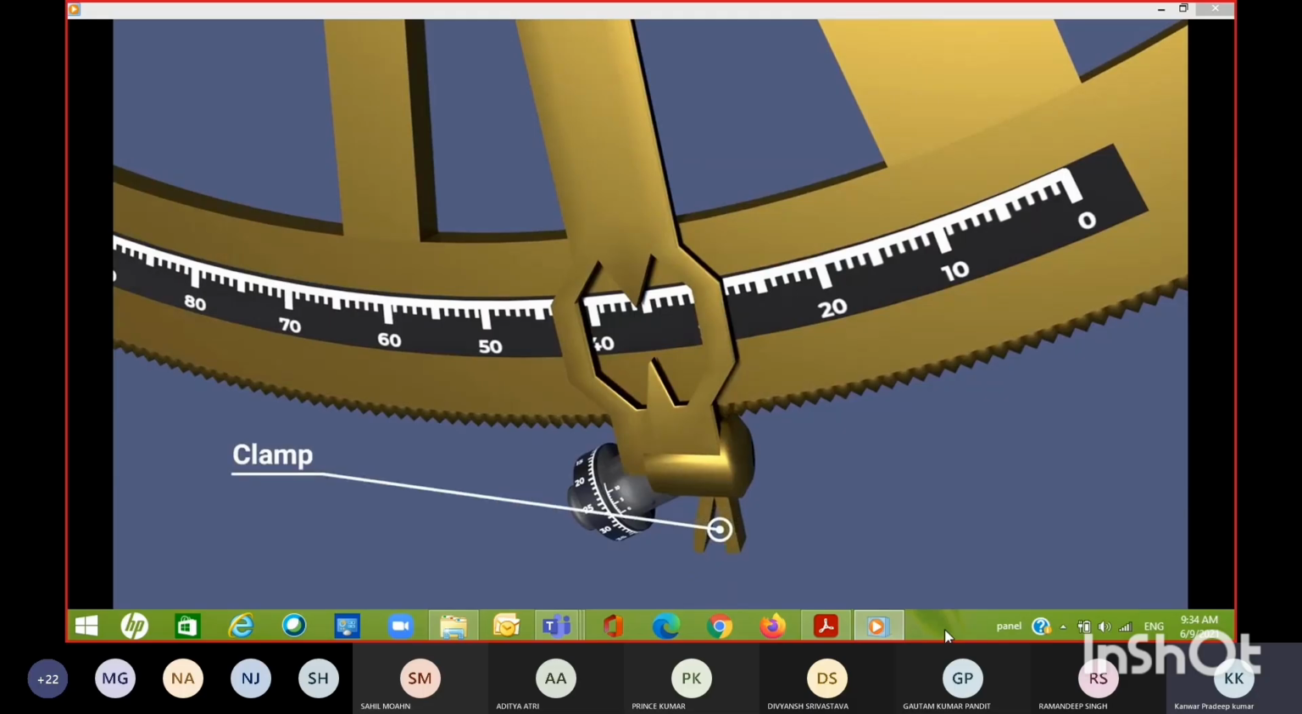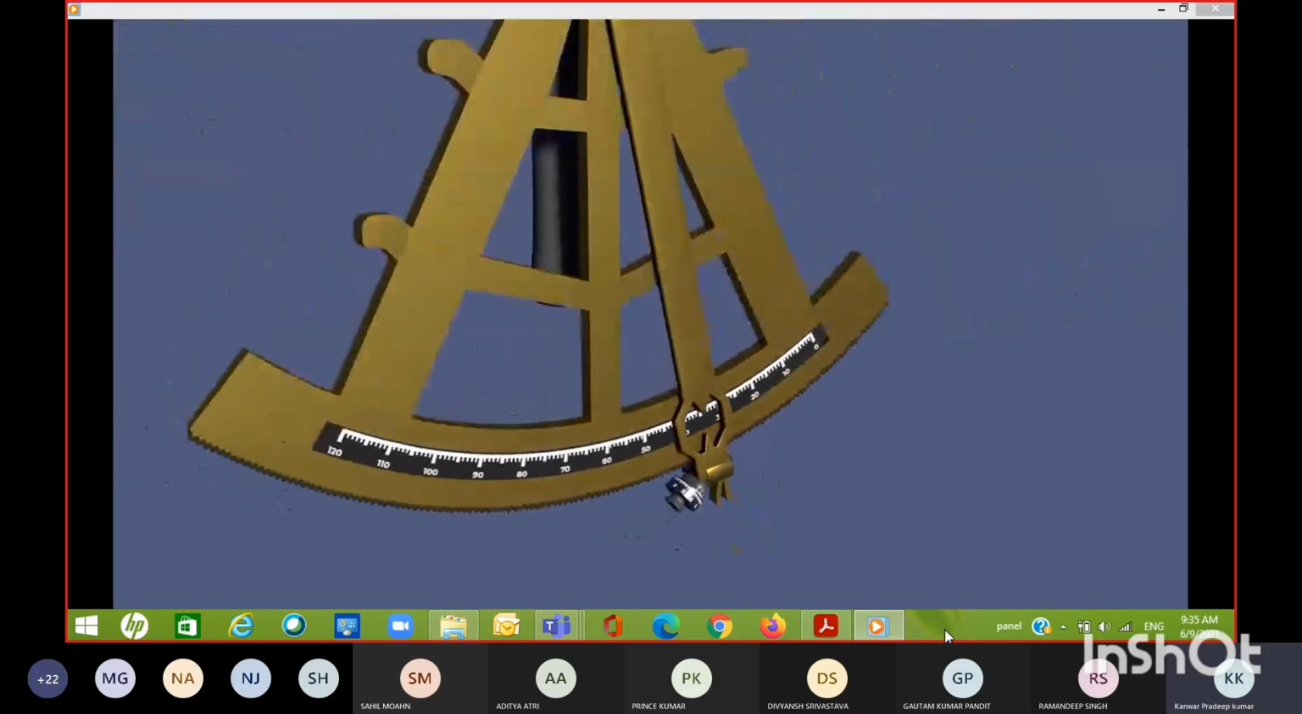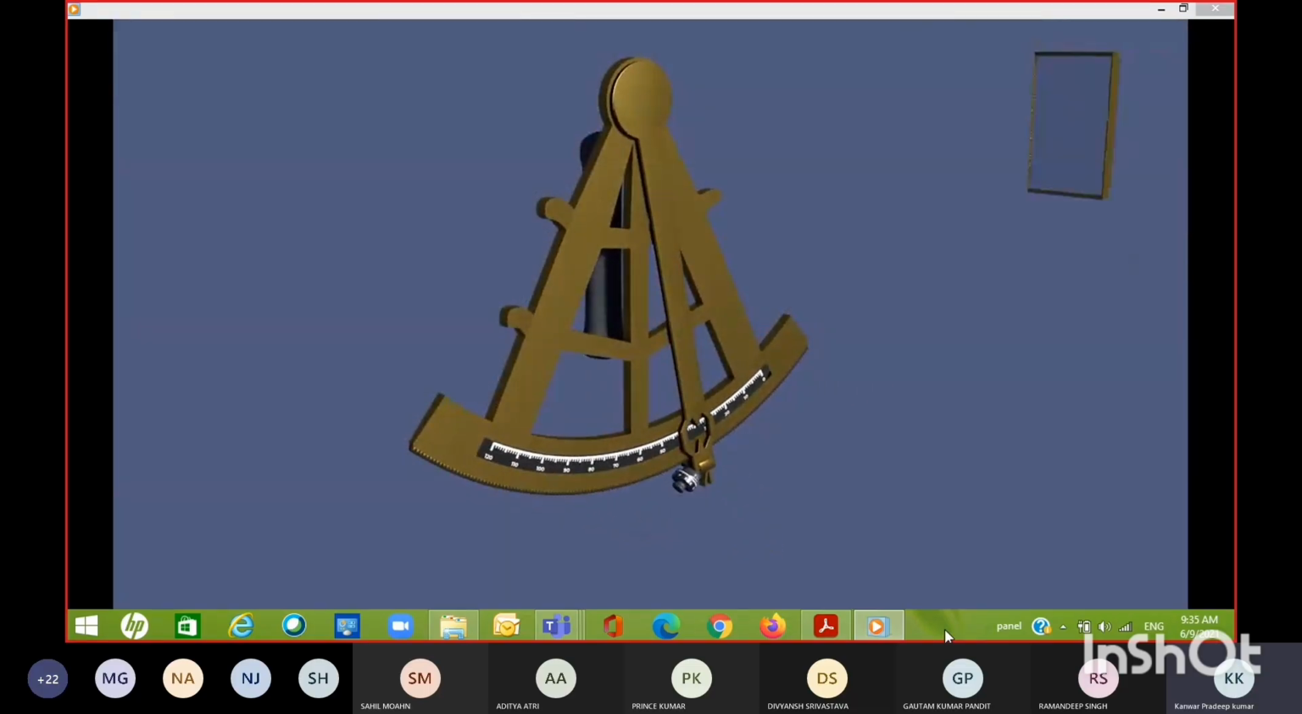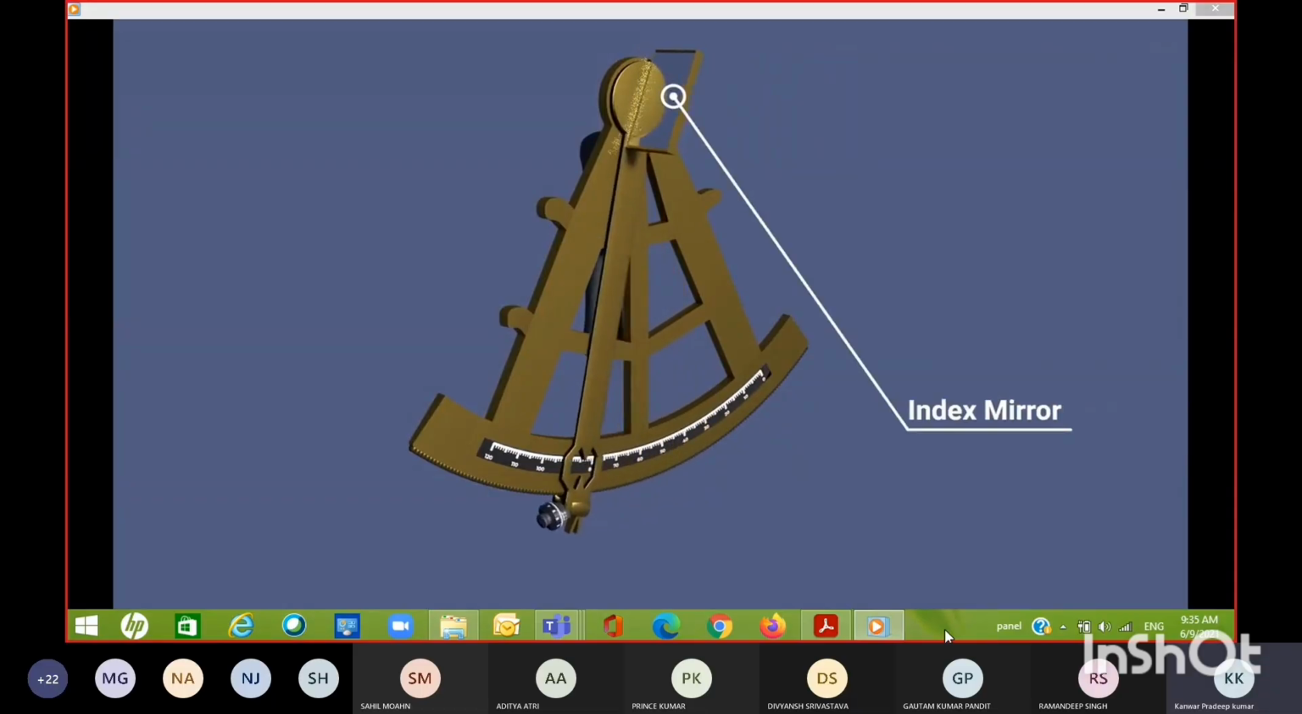And you'll need to release the scale using the clamp when you're wanting to take a sight, but we're going to cover that in the third video when we're looking at taking sights. The mirror that's attached to the index arm is the index mirror. It's attached rigidly to the arm so that it moves as the arm rotates.